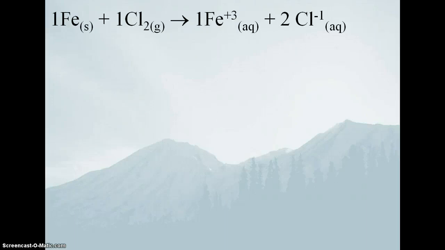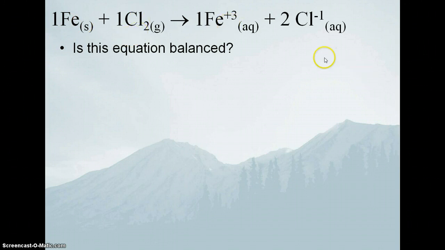One more note about redox reactions is that when you're balancing chemical equations, you've got to be very careful in terms of balancing. We look at this reaction and we think the reaction's balanced because, oh look, there's one iron over there, one iron over there, two chlorines over there, two chlorines over there. But it's not. Back when we were balancing chemical equations, we were only looking at the number of atoms. The oxidation states of everybody didn't change. Another way of looking at this is that this equation is balanced based on the number of atoms, or the number of protons, if you will, but not for the number of electrons.